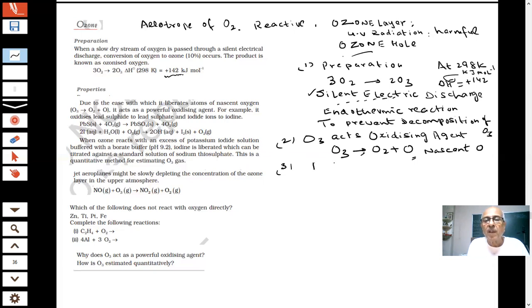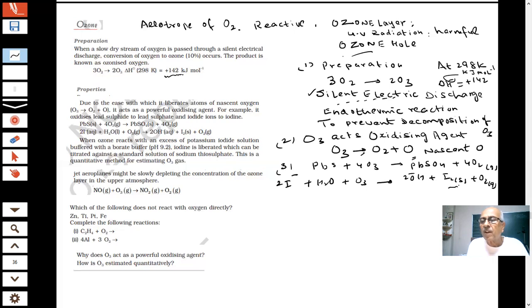I have PbS reacting with ozone. What is happening? It is forming PbSO4 and O2. Further, a more important reaction: if you have iodide ions and you react them with ozone, this is going to be something very important. A question has been asked on this. Why is this reaction important? What you are getting here is solid iodine plus O2, oxygen.